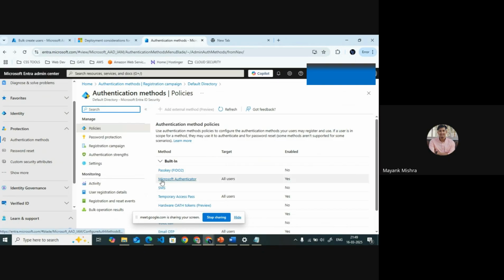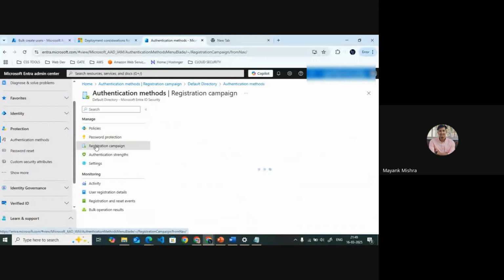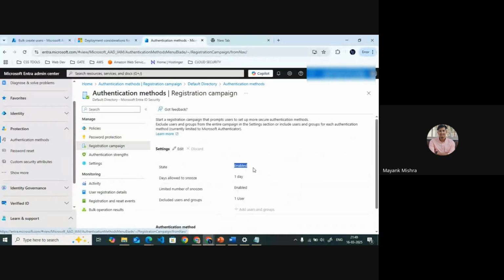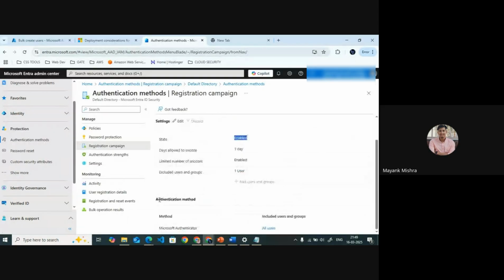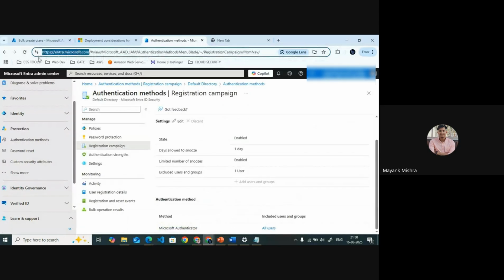Our policy regarding multi-factor authentication is enabled, allowed for all users. You can see here, and also the same for the registration campaign, it is also enabled. I am going to share this link with you also. You can add this inside your cloud security.